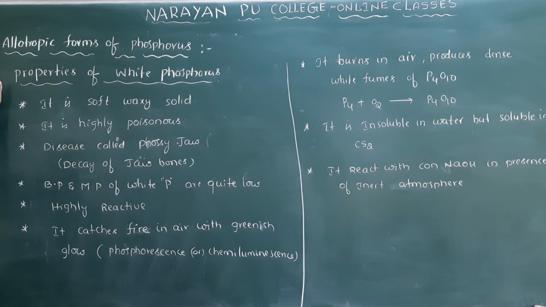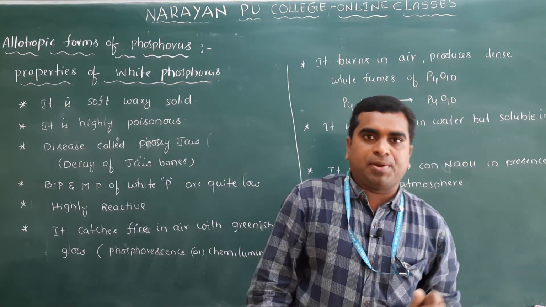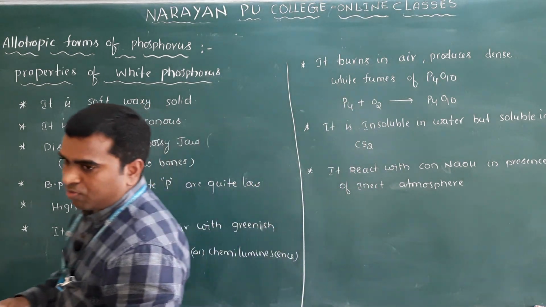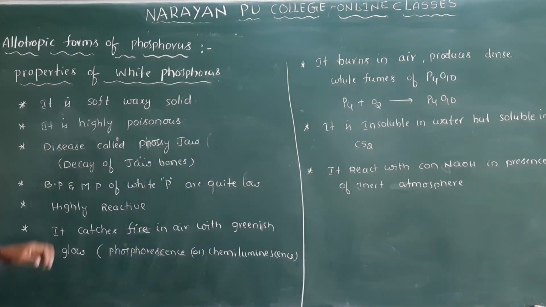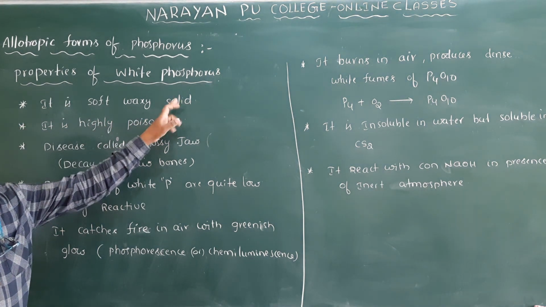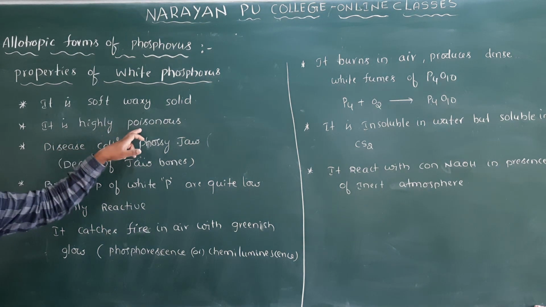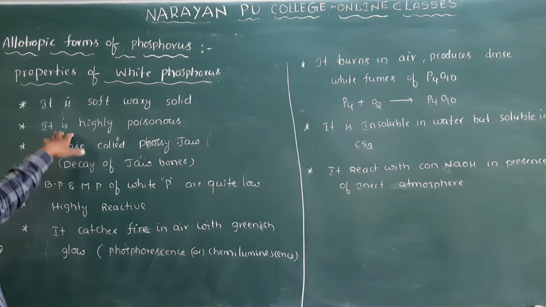Clear? And here I already mentioned the preparation and structure of white phosphorus. Now the properties of white phosphorus. The first one: it is a soft waxy solid. Next, it is highly poisonous.